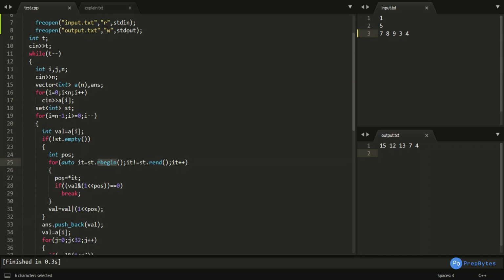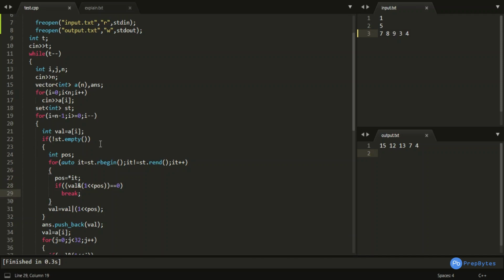And I am checking if my val, which is nothing but A[i], is set at this particular position or not. If it is set, then I keep running the loop, and if it is unset, basically if this expression is giving me 0, then I would be breaking the loop, because that's what I want to find, right?